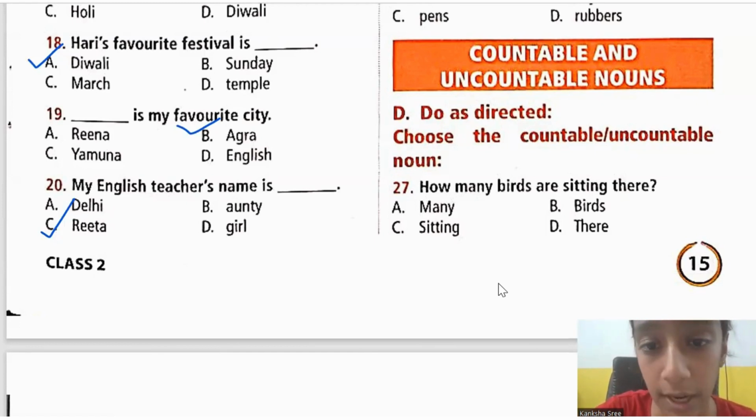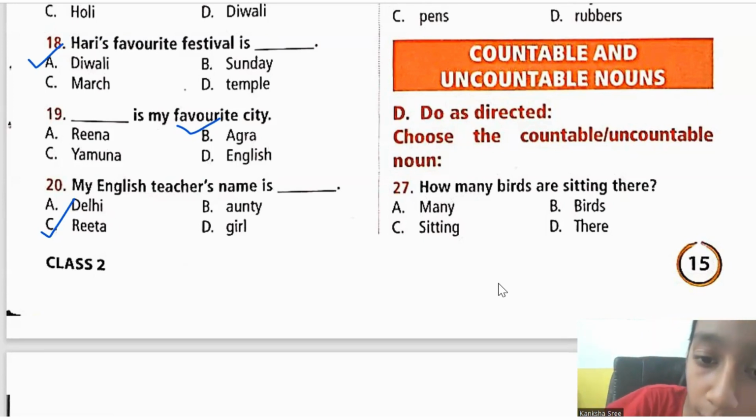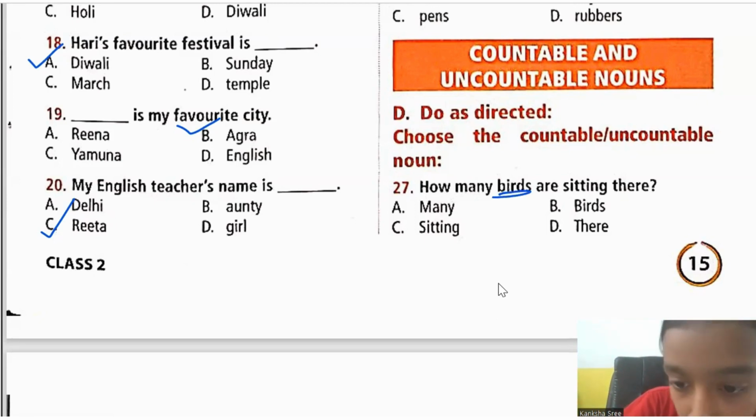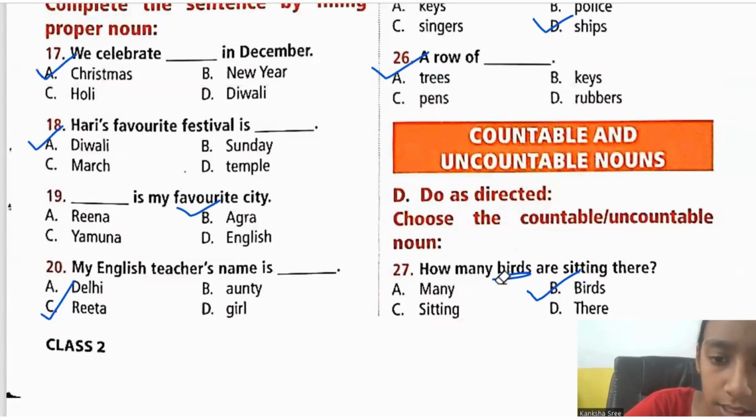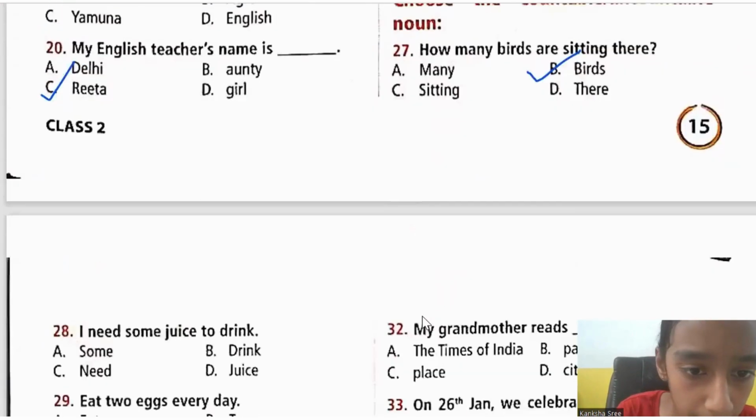Countable and uncountable nouns. Do as directed. Choose the countable or uncountable noun. 27th one. How many birds are sitting there? So we need to choose either countable or uncountable noun in this. First of all, birds is the noun. So is birds countable or uncountable? Countable. So it would become option B. So 27th would be B.